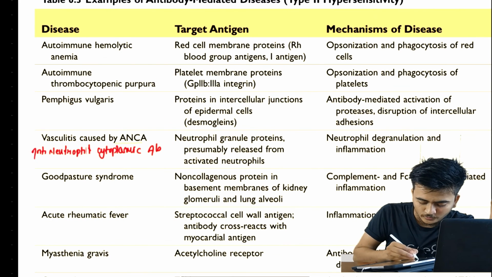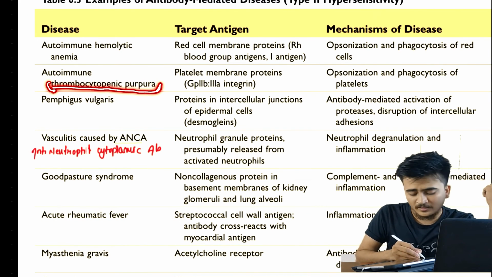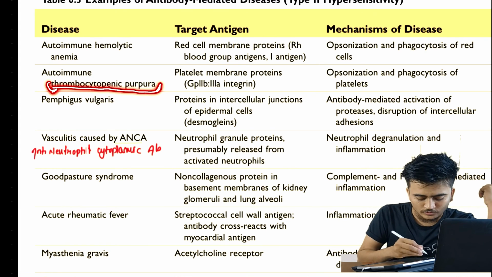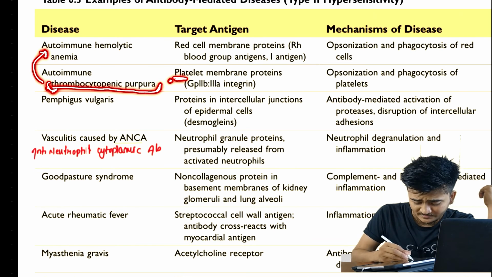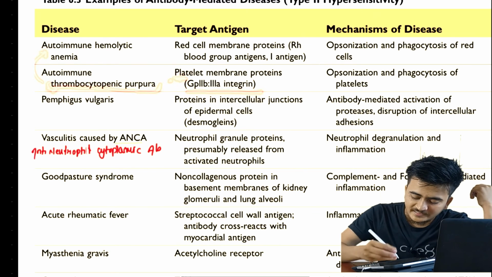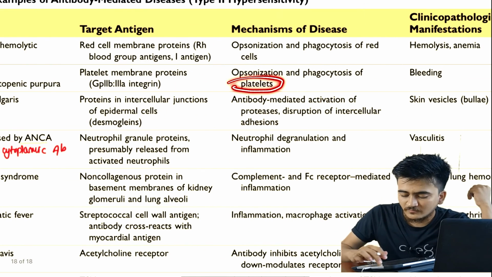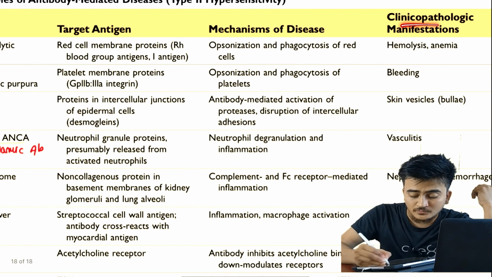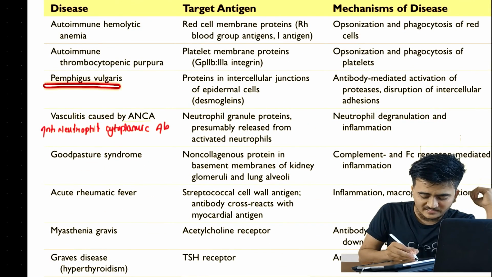Similarly, autoimmune thrombocytopenic purpura, which I have already discussed. Here the target antigen is the platelet membrane proteins, glycoprotein IIb/IIIa integrins. The mechanism is the same, but it acts on platelets, obviously, and the clinical manifestation will be bleeding. Now similarly, pemphigus vulgaris.